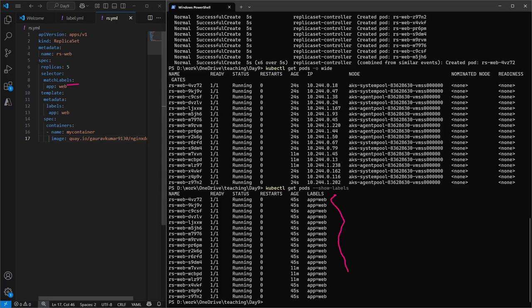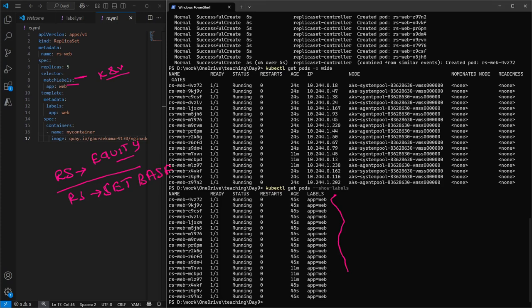Okay, so with this we have completed the replica set concept, but in terms of equality based selector. In an equality based selector, what we have mentioned is the key and value. In the next demo, we are going to do a replica set on the principle of set based selector, where we are able to mention one key but multiple values. Okay, value 1 and value 2.